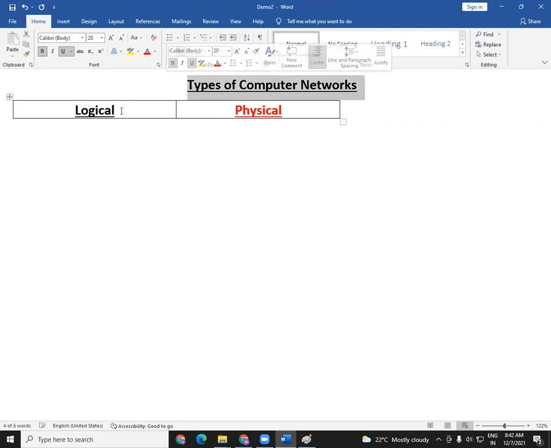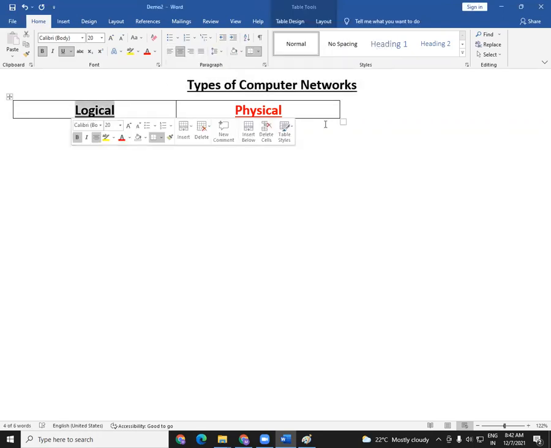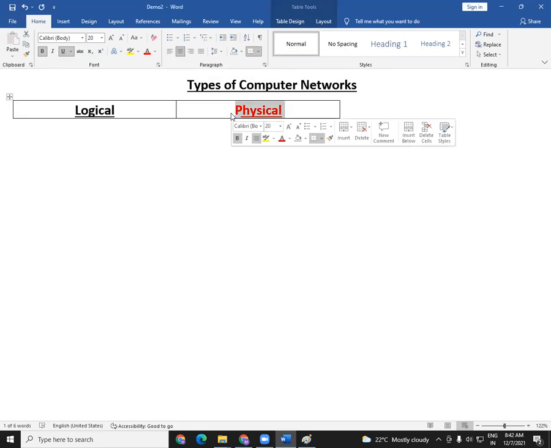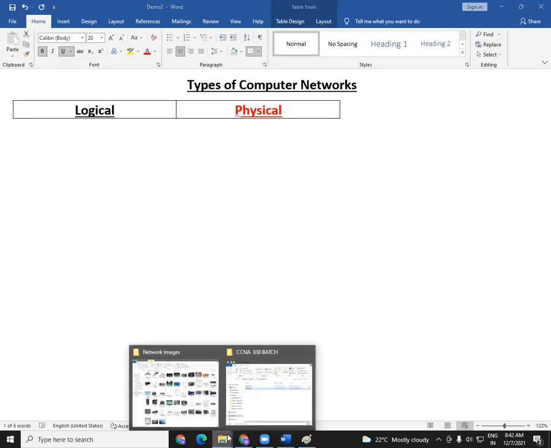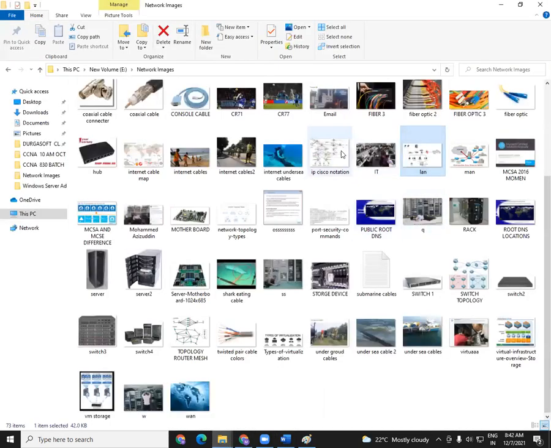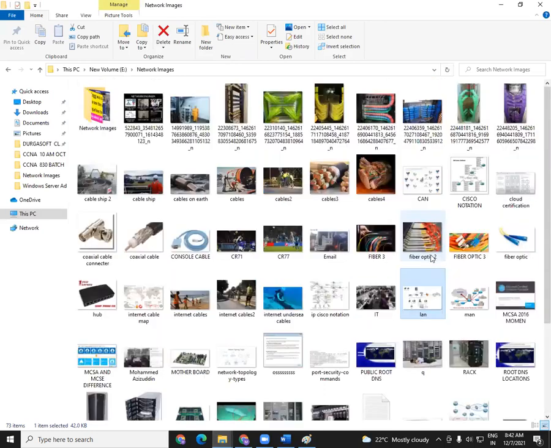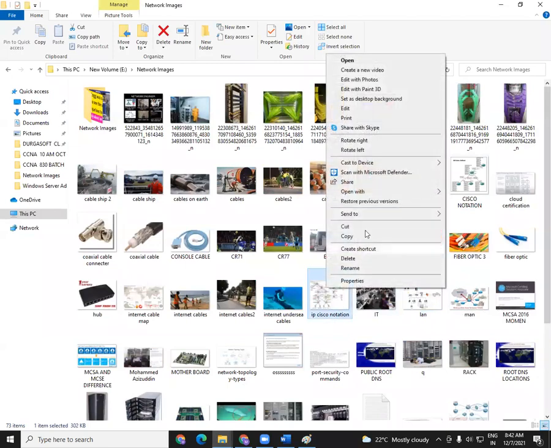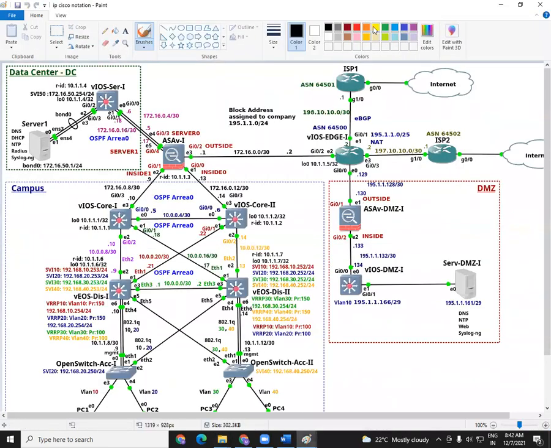What are the types of computer networks we have? I said logical network is one and physical network is another. And actually I showed you one more network here. The screen was frozen at that time, so you could not see that network. Let me take you back to that network once. This was the network I was sharing with you. It's a much bigger network, and as of now, maybe we are not in a position to understand anything about it.